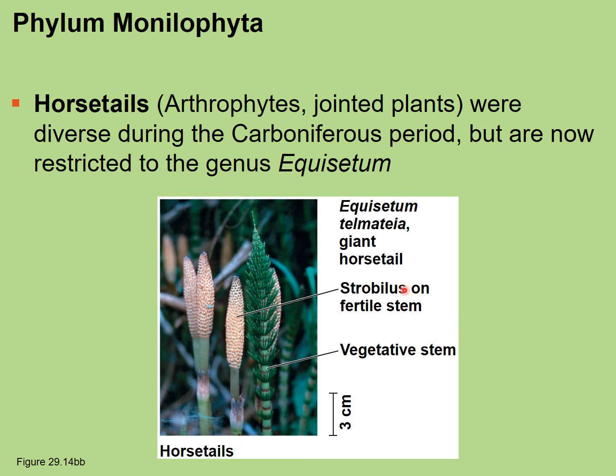And then horsetails belong in this group as well. Equisetum is one that you'll be looking at. The equisetum have two types of stems, if you will. We've got a fertile stem, which has a strobilus on it, and then we have the vegetative stem. You can see the distinct ring of leaf-like structures found all the way up the stem. And the strobilus looks more like a cone because it's a cone-like structure.